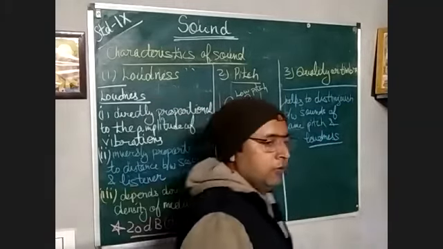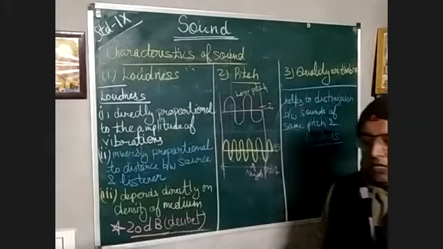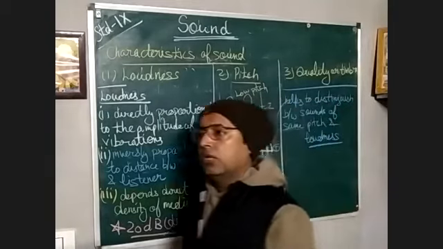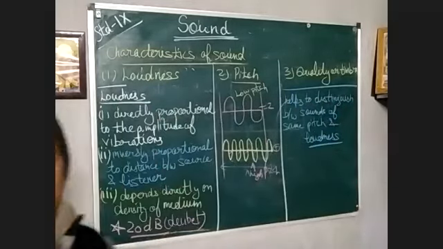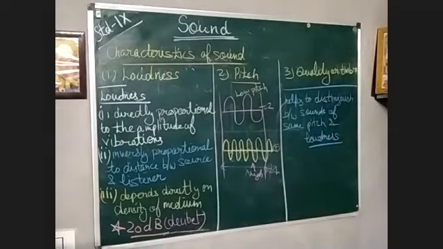Then after this we have tone and note. A sound of single frequency is called a tone, and a note is a sound of mixed frequency. If you mix a number of tones, then it will become a note. A musical instrument produces sound of several frequencies. That is known as a note.